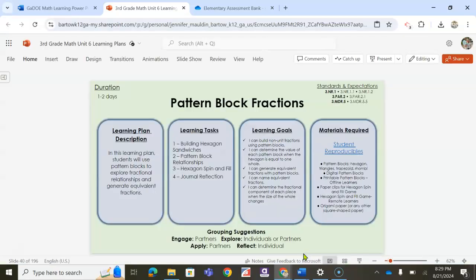All right, guys, I hope that was somewhat helpful. I know it was a lot of information, but I just wanted to give you a quick rundown of these learning plans, and I really hope that they will be useful to you in your classroom.